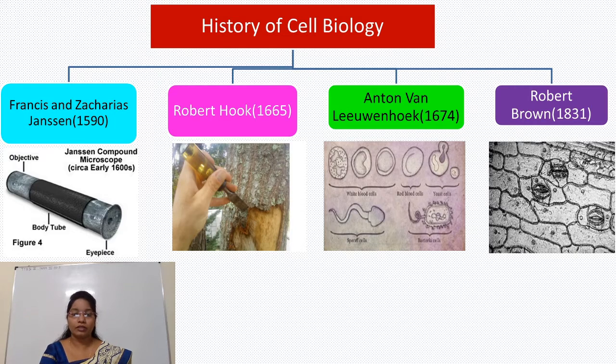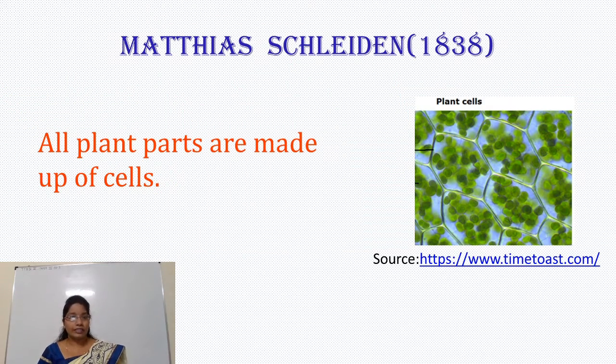Let's move on. Another scientist, Matthias Schleiden, in 1838 reported that all plant parts are made up of cells.